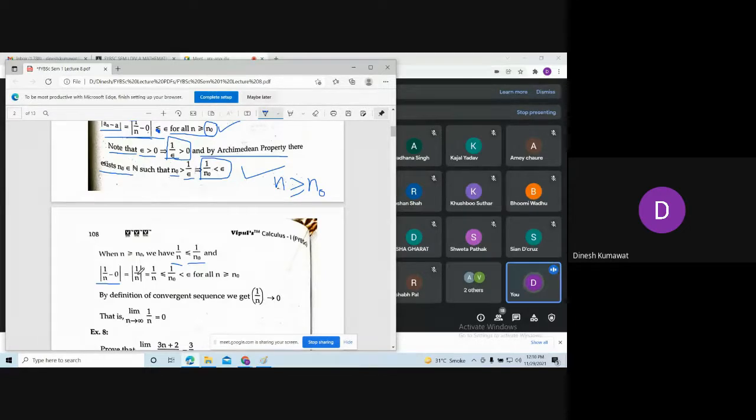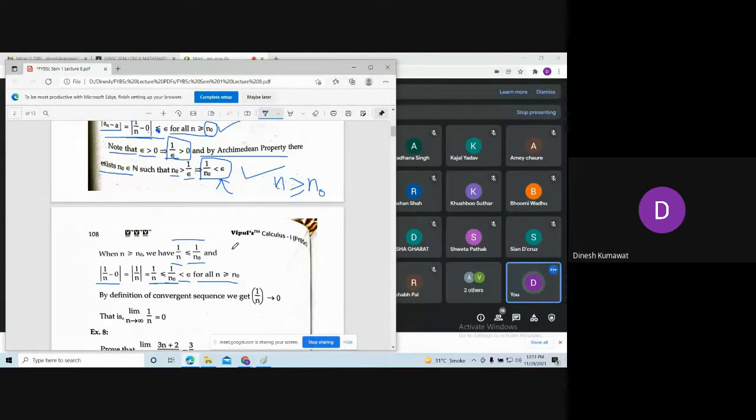But n is a positive number, so 1 upon n is also a positive number. So we can neglect this modulus, because the modulus of a positive number is just that number itself. Using this, we have 1 upon n is less than or equal to 1 upon n naught. But using the Archimedean property, we concluded that 1 upon n naught is strictly less than epsilon. So this number is strictly less than epsilon for all n bigger than or equal to n naught.